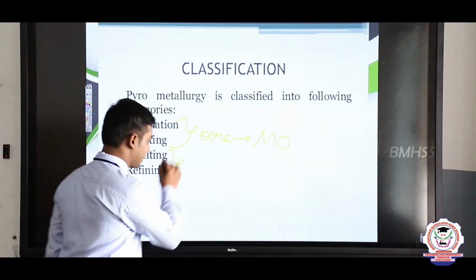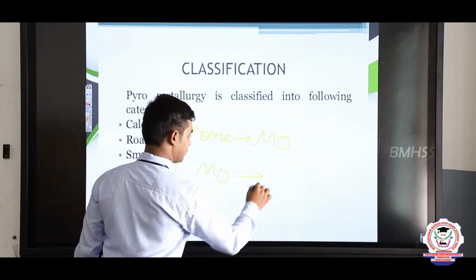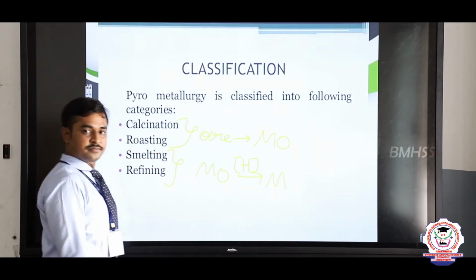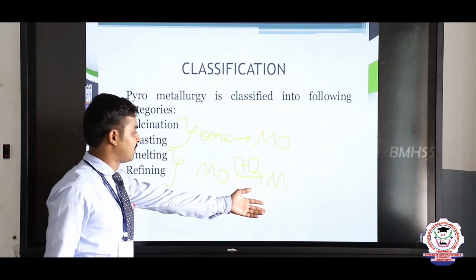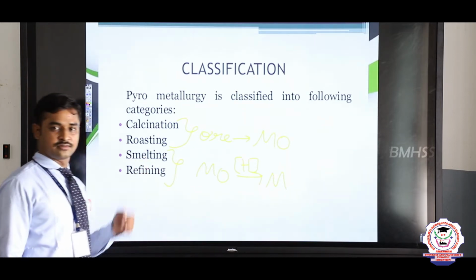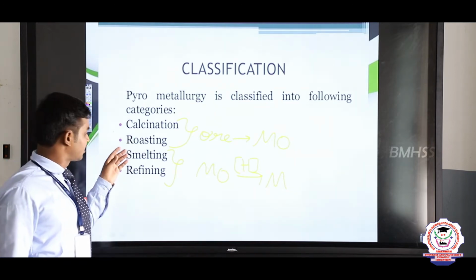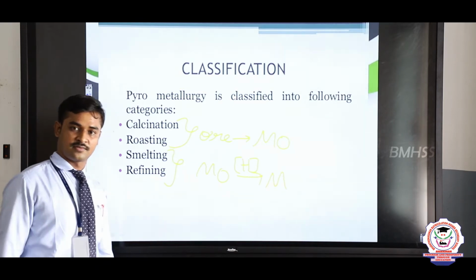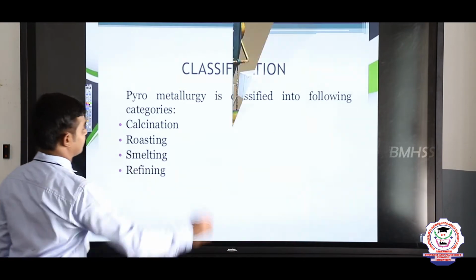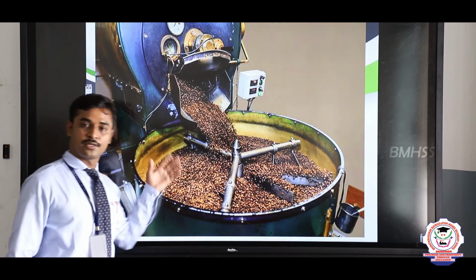And smelting and refining, this process helps us to remove the oxygen by reduction and to get the metal. So to get the purest form of metal, we need to reduce the metal oxide by smelting and refining. So calcination and roasting is the oxidation process, and smelting and refining is the reduction process of the metals. So at first we see the calcination and roasting, in which we first see the roasting process.